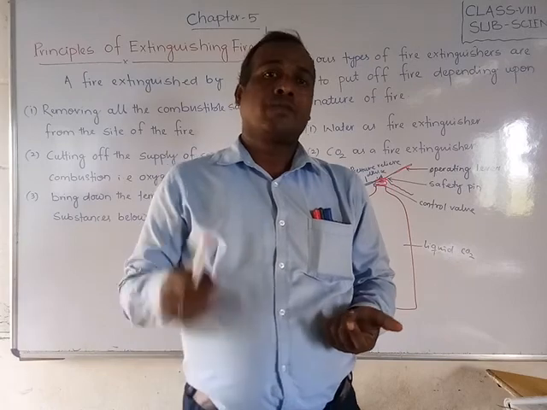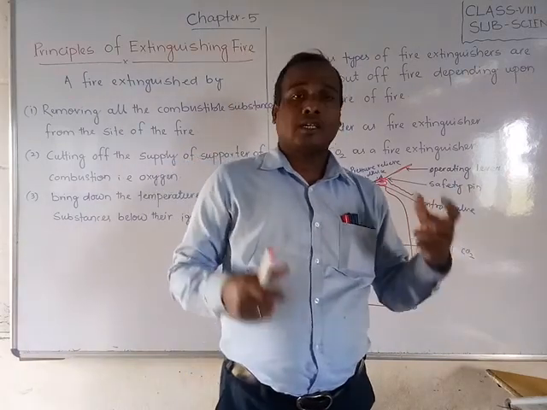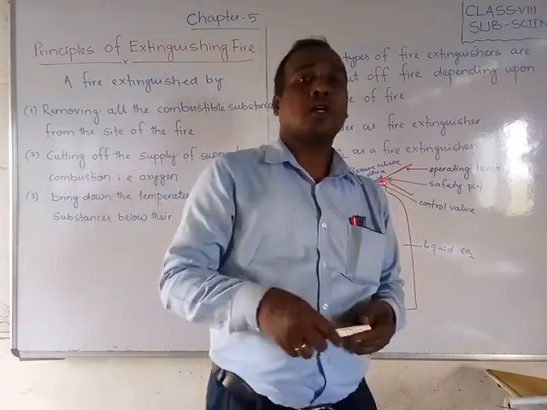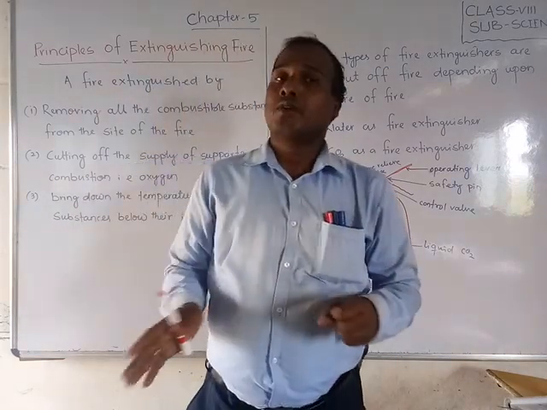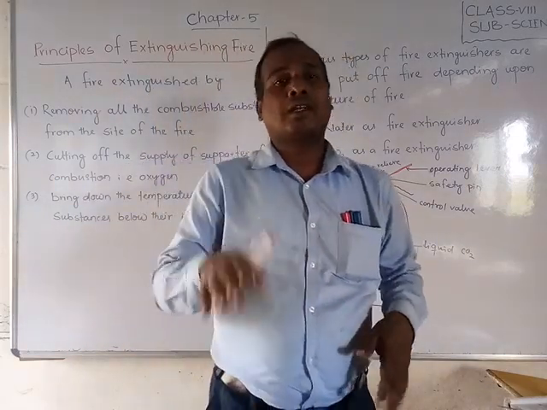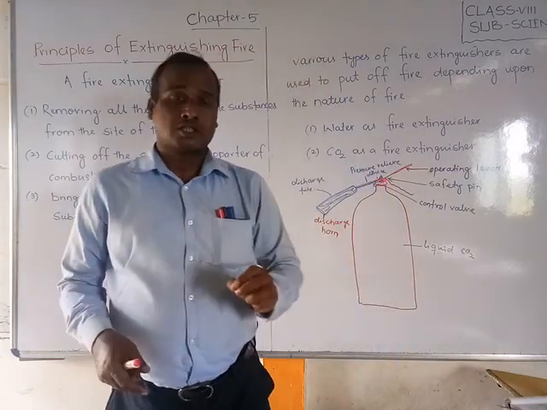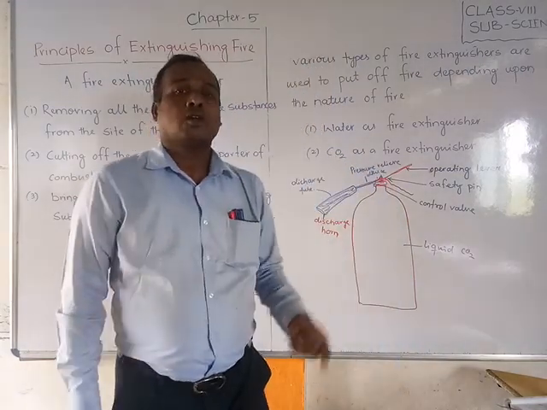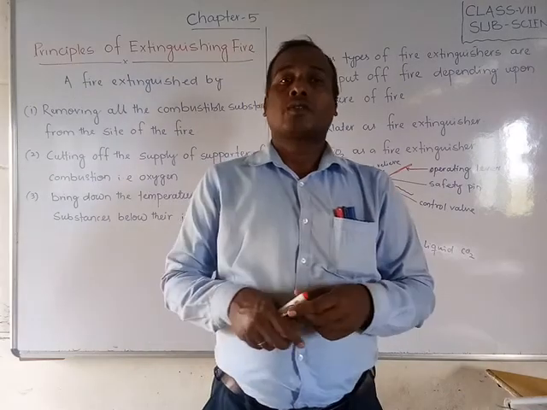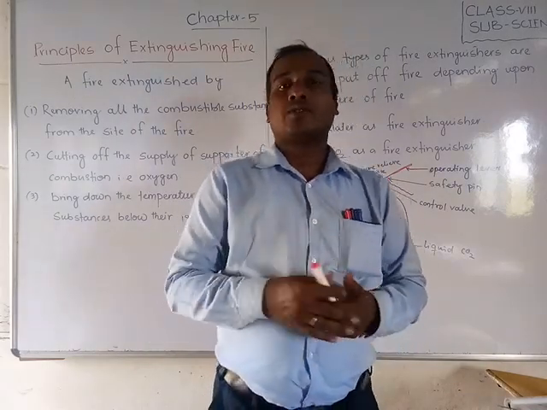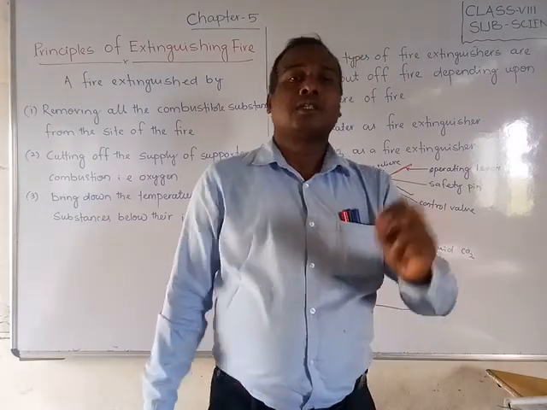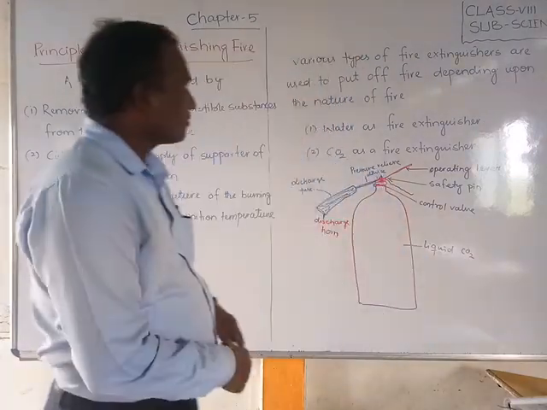Next, if it is electrical equipment, we cannot put water either, because electrocution will come. We cannot put water on an electrical appliance or short circuit. It is better to apply only carbon dioxide, the cylinder which we use nowadays as a fire extinguisher.